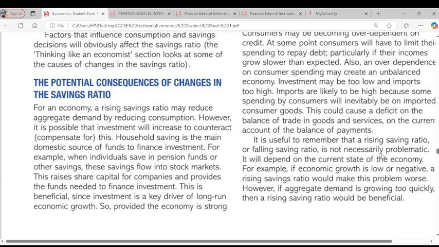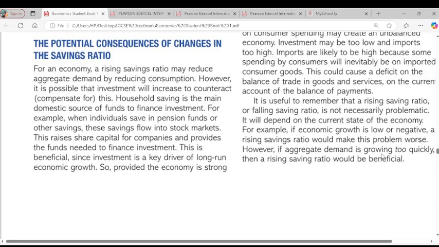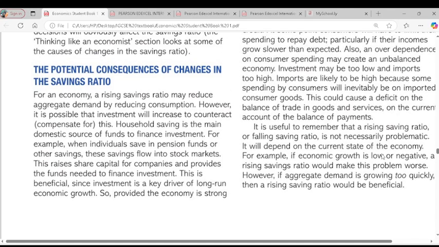Then let's go to a falling saving ratio. I wrote that a fall in the saving ratio may not simply mean spending is increasing. If disposable income levels are increasing more slowly than the prices of consumer goods and services, households will spend a greater fraction of their income to buy the same quantity of goods as before.